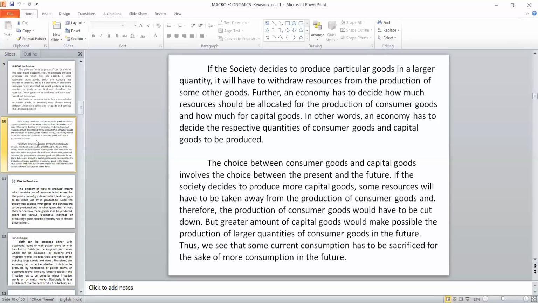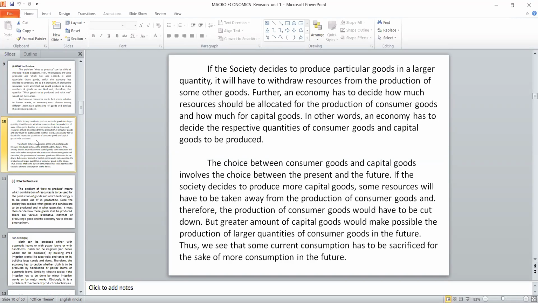Suppose there are some necessary goods like food and shelter, and all these things we have to pay for. But cell phone, laptop, TV, all these things are considered comfortable goods. Luxury means the AC, car, all these things. So out of those resources, we should decide what products we have to consume, because resources are limited.